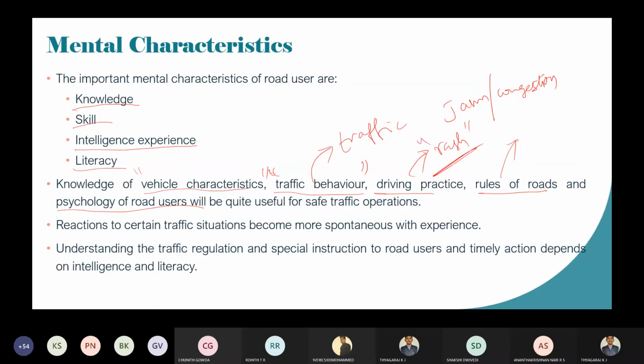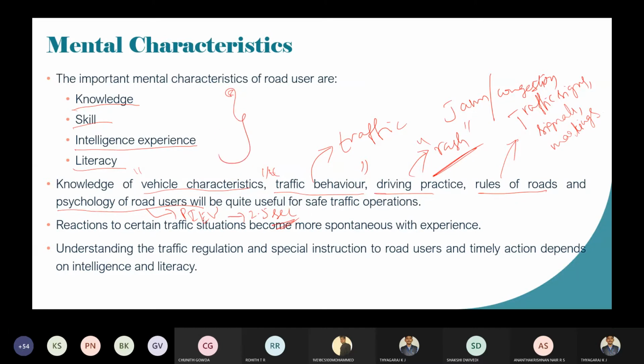Rules and regulations of roads: you should know the traffic signs, traffic signals, and markings. All these things should be known to you before driving the vehicle on the road. Then psychology of the roads: I told you, the PIEV theory should be known to you. Within 2.5 seconds you should apply the brake whenever you see the object. So these are some mental characteristics.